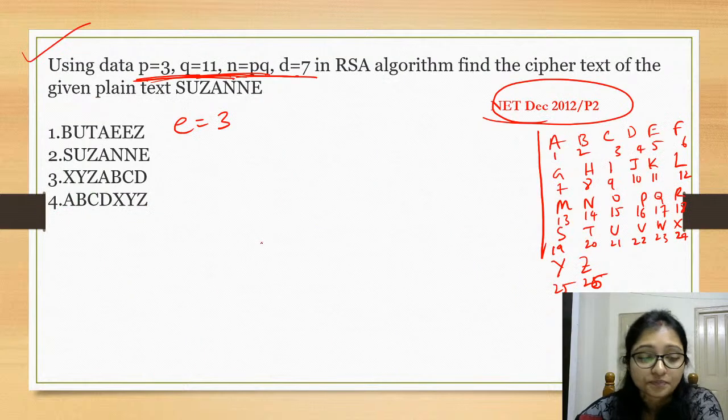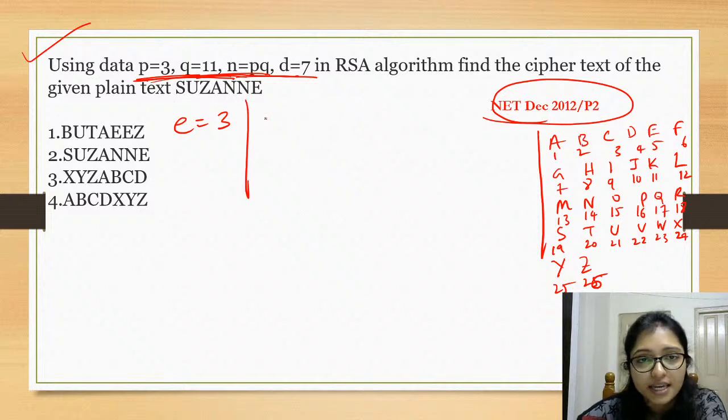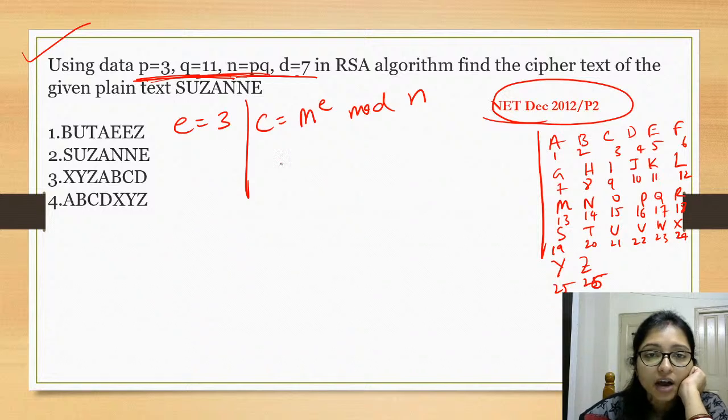E is 3. Now what is the ciphertext? C is m to the power E mod n, right? Now m, what is m?